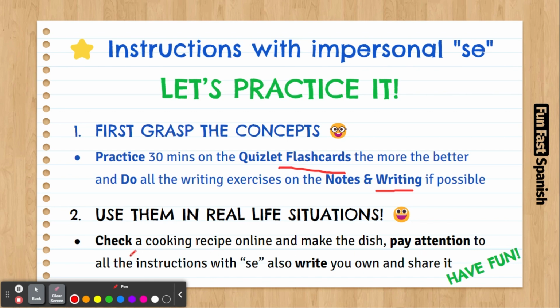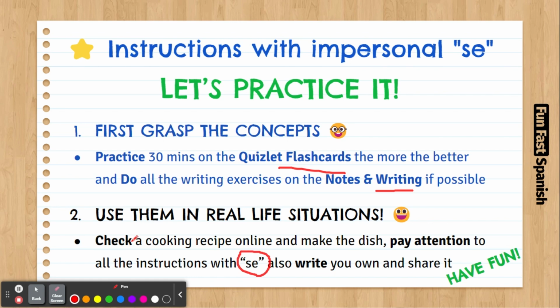Pay attention to all the instructions with the impersonal se. So you're gonna find a lot of instructions like se pone esto, se echa sal, se agrega aceite, se quita. Quitar is to remove. Se quita la tapa, like the lid. So pay attention to all these instructions with the se.